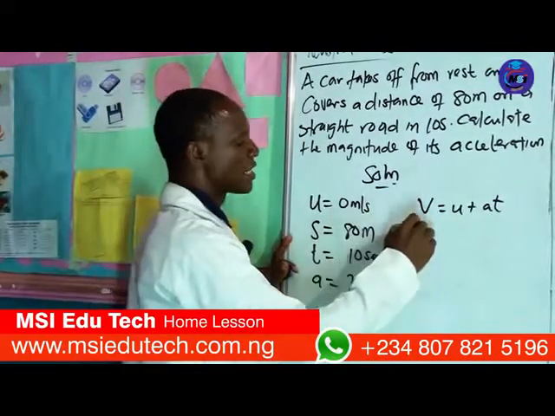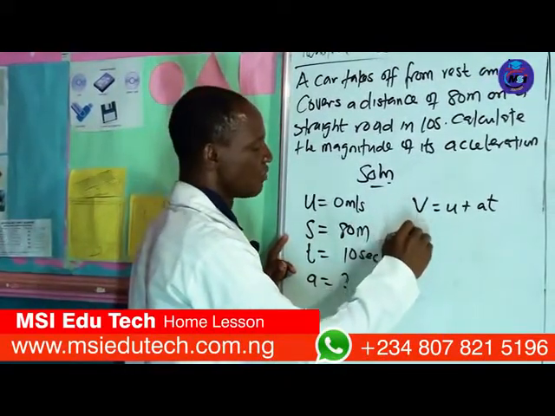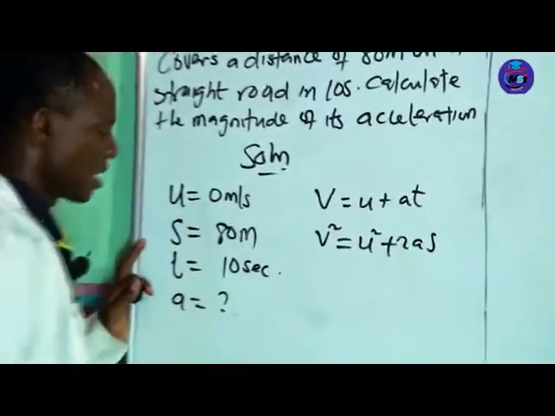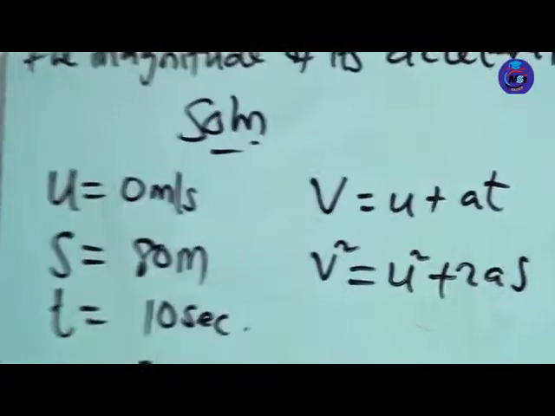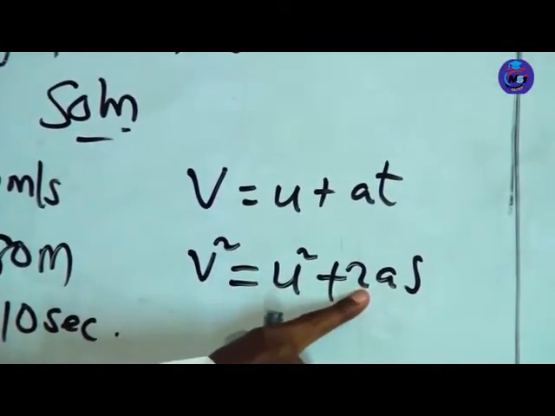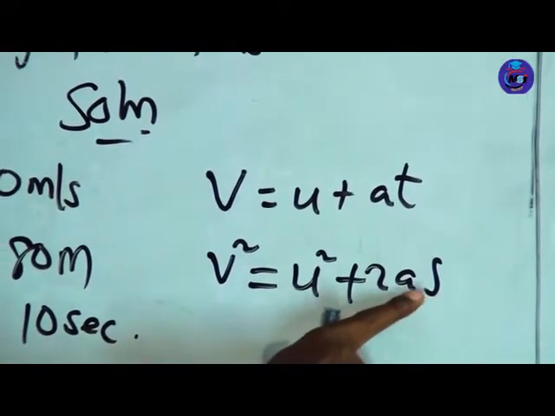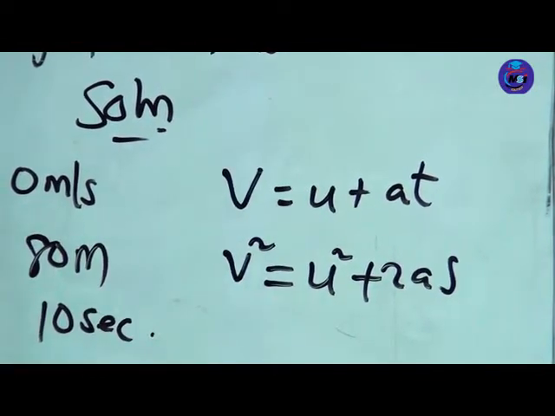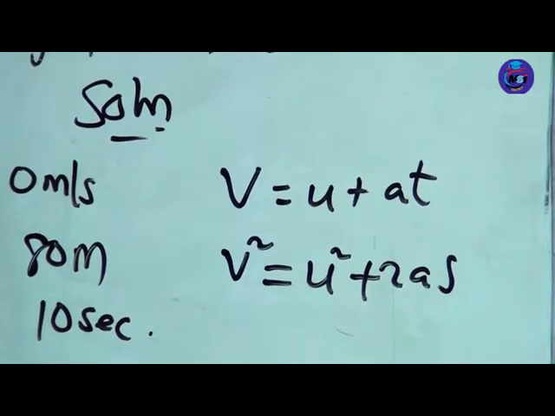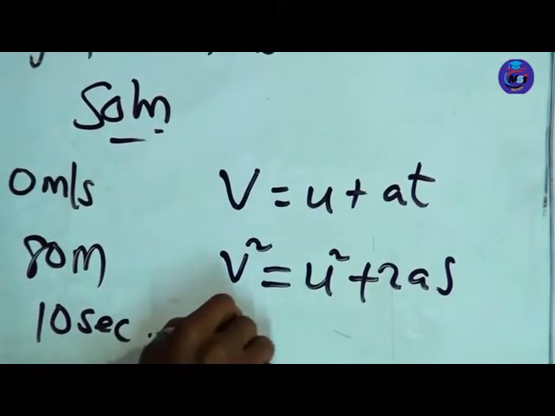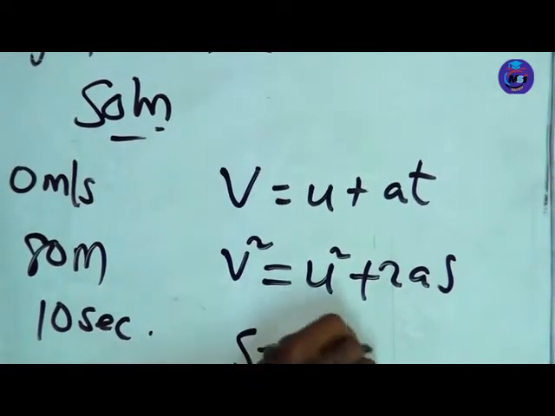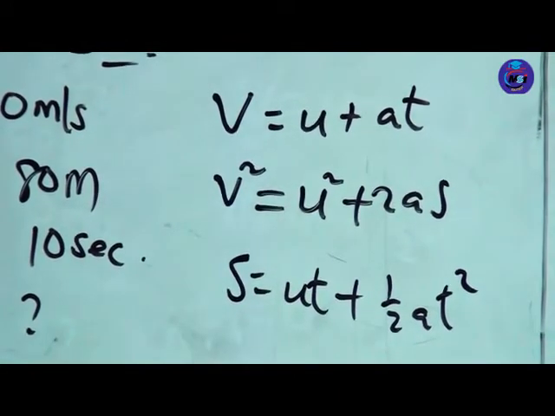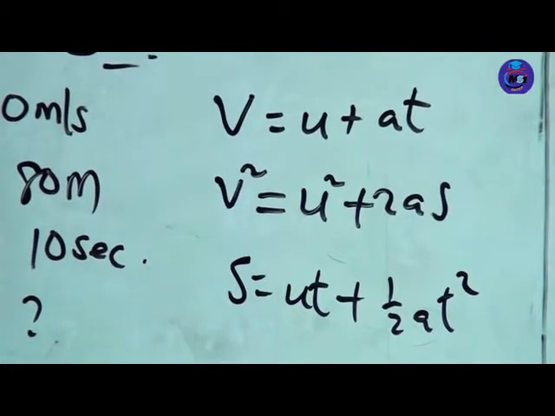So we look at the second equation, which is v squared equals u squared plus 2ax. Can we use this? There is acceleration that we are looking for, there is distance we are given, but there is no time. So that becomes another issue. We can no longer use that. So the last one is x equals ut plus half at squared. Now this is going to be very, very useful.